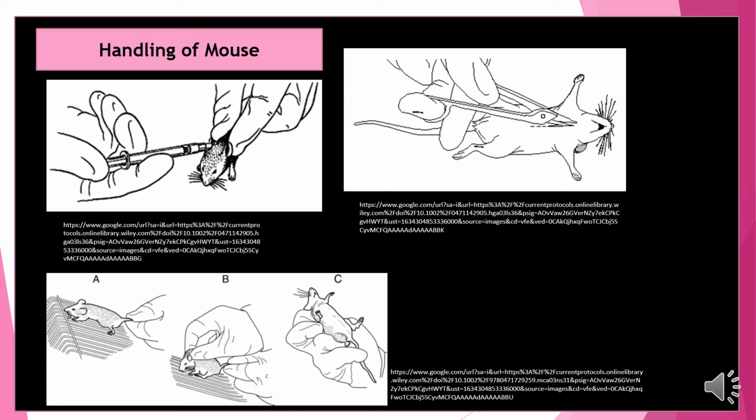Also dissection must be done during various kinds of endocrinological experiments. So handling of a particular organism must be known to the researcher so that it becomes very easy to set up the experiments and do the work.